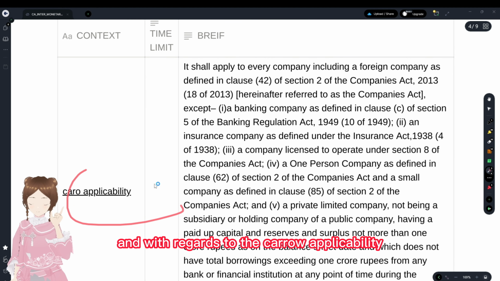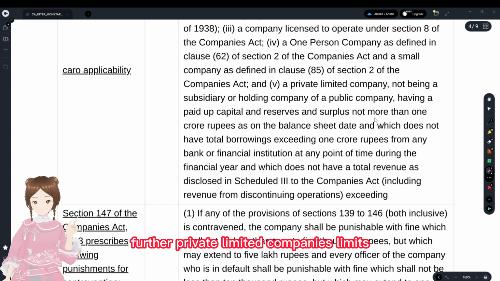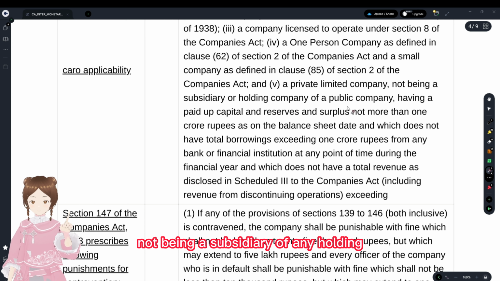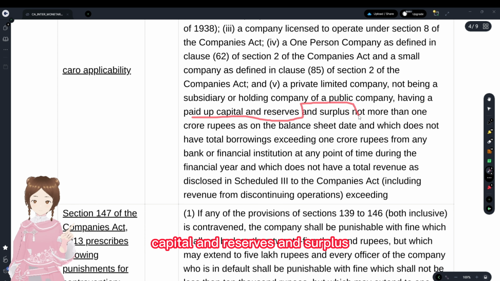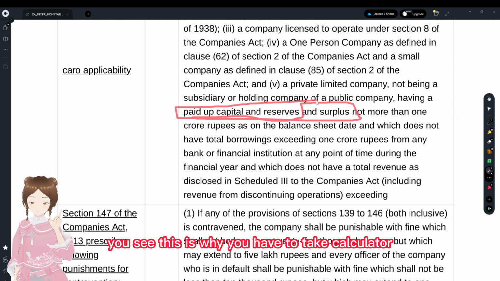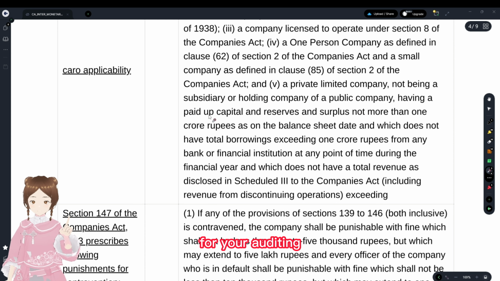And with regards to the CARO applicability, and why we have given CARO applicability here, it is for the private limited companies' limits. The private company limit is that a private company, not being a subsidiary of any holding or public company, having paid up share capital and reserves and surplus, you see, this is why you have to take a calculator for your audit exam.